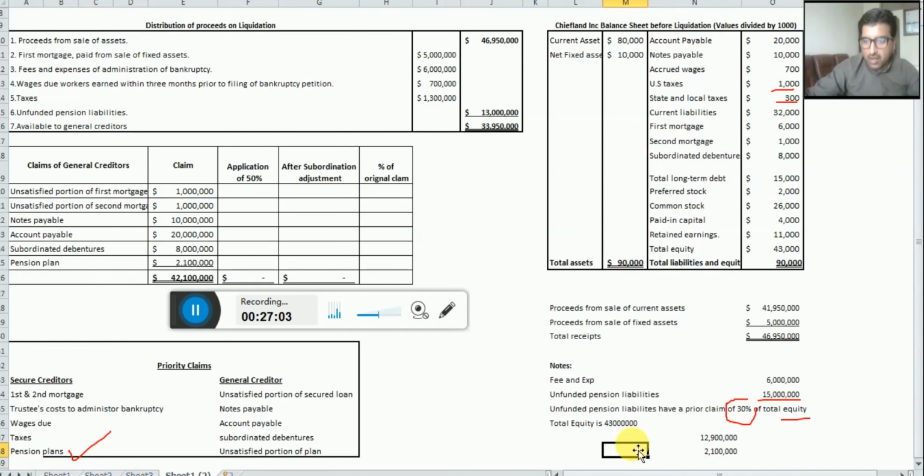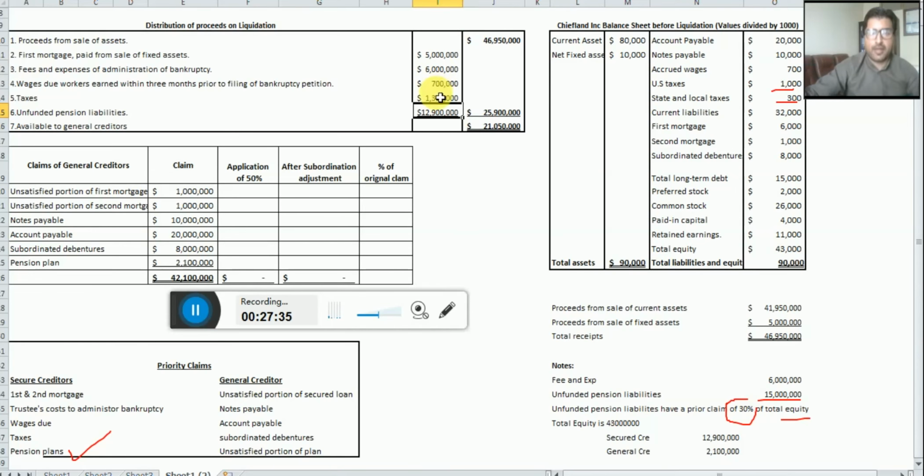So this portion is given in the secured creditor group, and this portion is given in the general creditors. Okay, so let's pay: click here, equal sign, and we have $12,900,000 we are paying here.